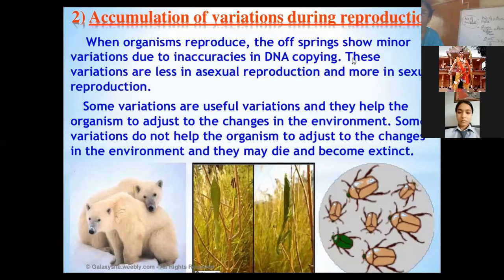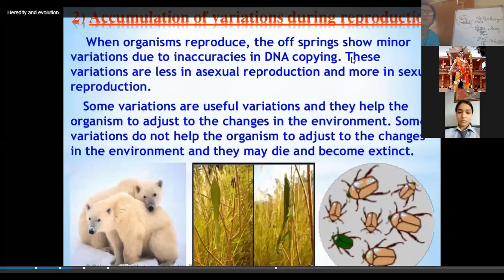But as I've told you, DNA copying takes place through biochemical reactions, and no biochemical reaction is free of error. So whatever inaccuracies are caused during the copying of DNA give rise to the variation in the asexual mode of reproduction.